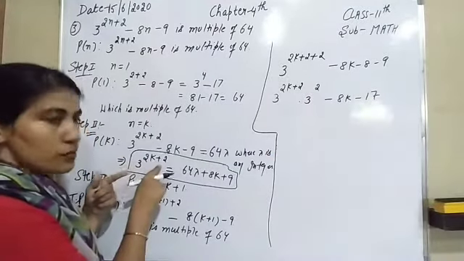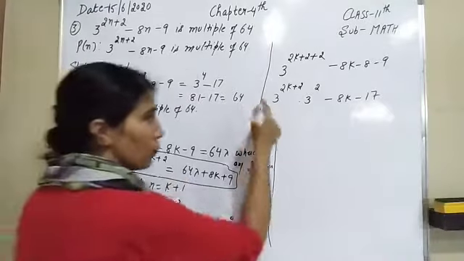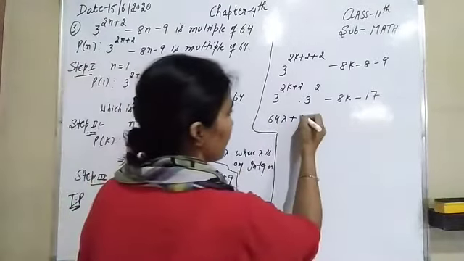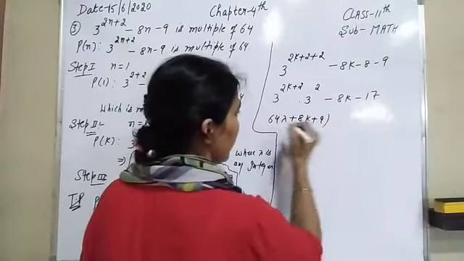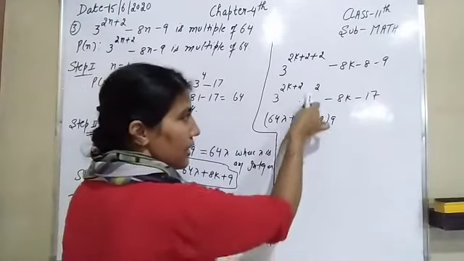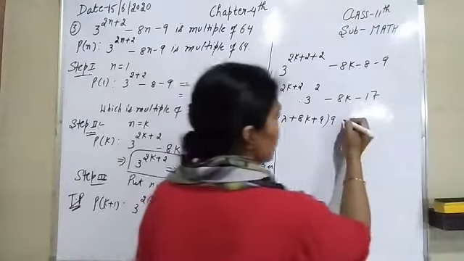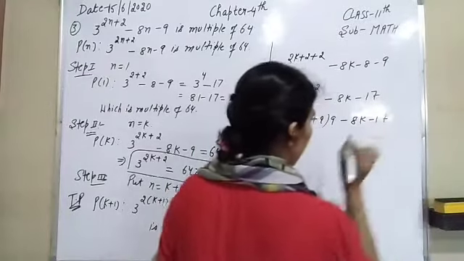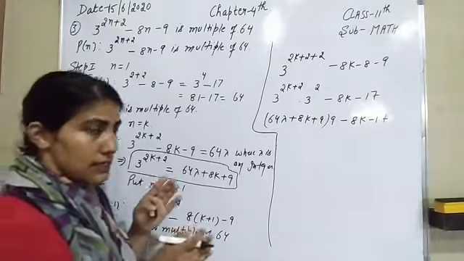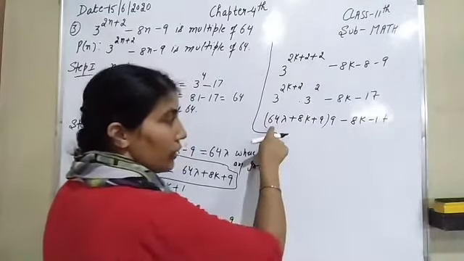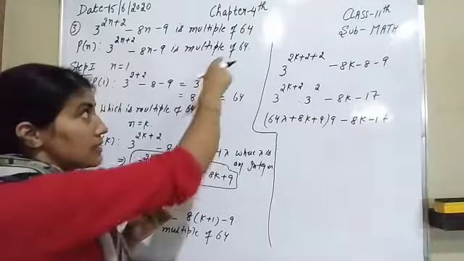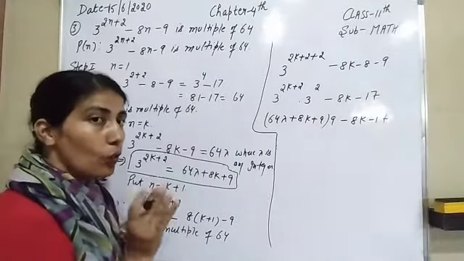Now the value of 3 raised to power 2k plus 2 is 64 lambda plus 8k plus 9. So put its value: 64 lambda plus 8k plus 9 into 3 squared, that is 9, minus 8k minus 17. After that we have to do its multiplication. In every step we have to follow the same process. At the end we know that 64 should be the common number.